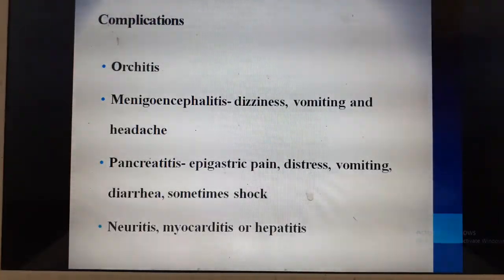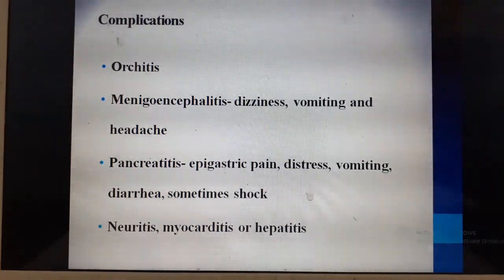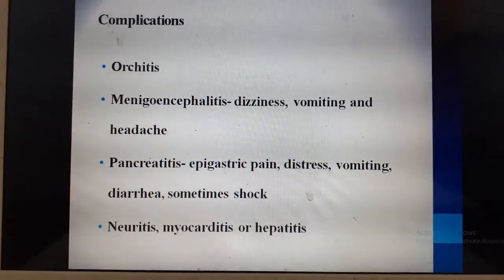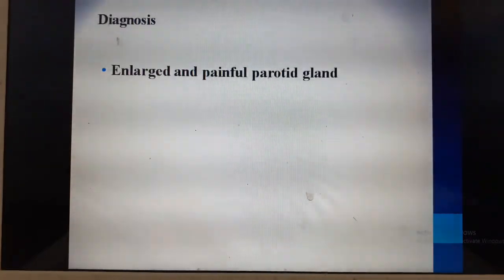The complications are, they can have orchitis. Orchitis is nothing but inflammation of the testis, infection and inflammation of the testicular gland. Then, very common in male children, meningoencephalitis, where they can have seizures, headache, and vomiting. Very rarely it can lead to pancreatitis, where they present with epigastric pain, distress, or vomiting. They can have diarrhea. Sometimes they can present with shock. Neuritis, myocarditis, and hepatitis are the other complications.